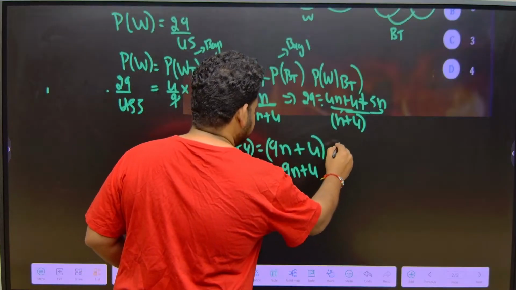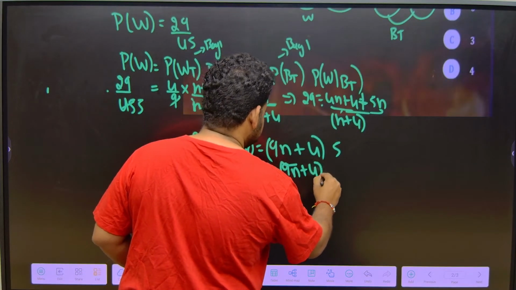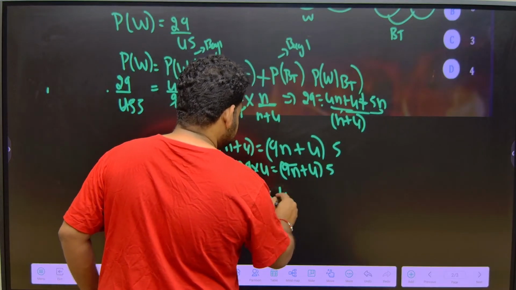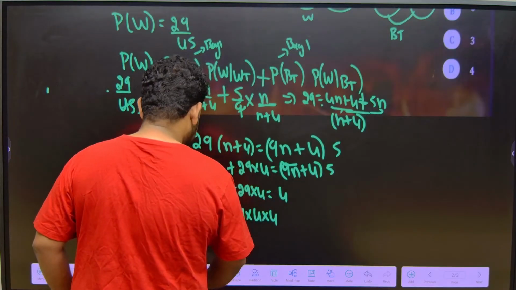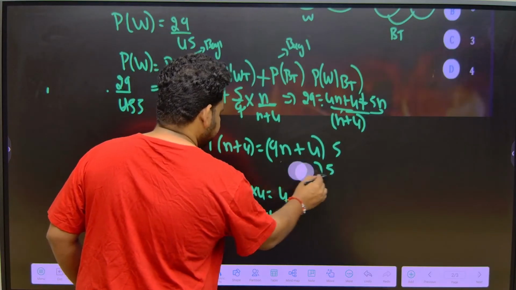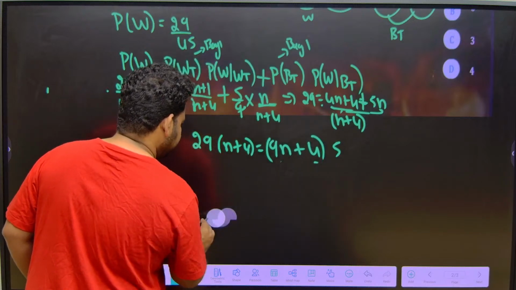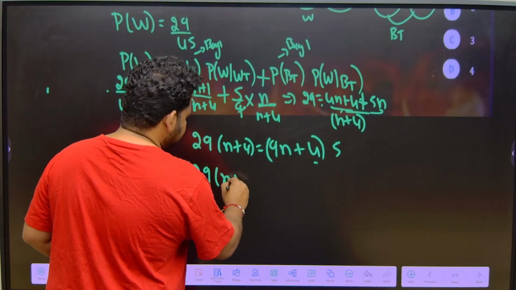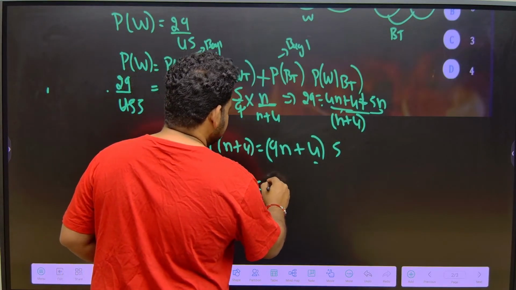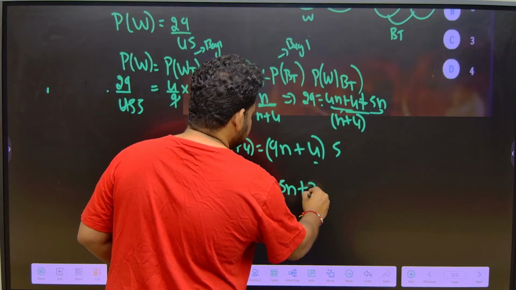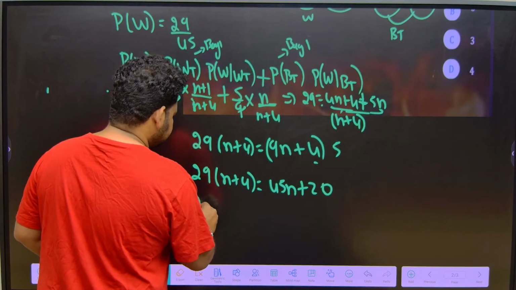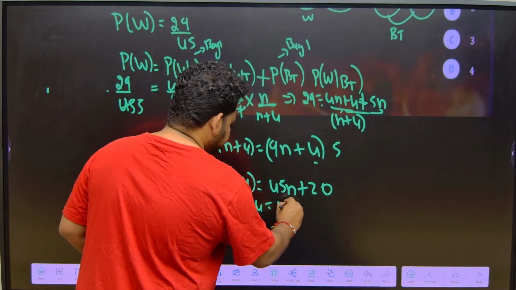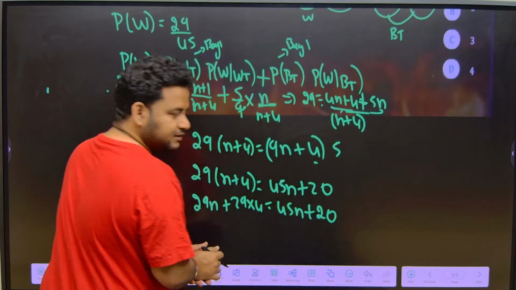So here we have to multiply 5, which means this will become like this. Let us write it again. See here, this 5 we have forgotten, correct na? The denominator we have divided by 5. So we have to write it as 29 into n plus 4 plus, what is this? 5 9s are 45n, 5 4s are 20. So this will be 29n plus 29 into 4, okay, 45n plus 20, correct? This is what we have.